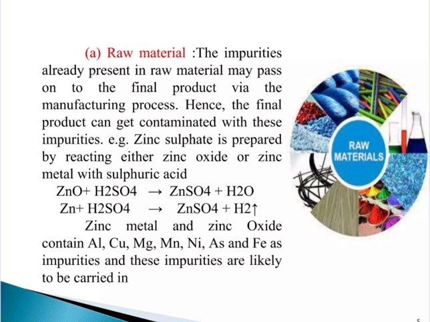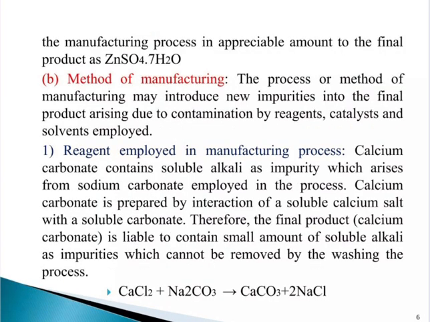First of all, raw materials. The impurities already present in raw material may pass on to the final product via the manufacturing process. Hence, the final product can get contaminated with these impurities. For example, zinc sulfate is prepared by reacting either zinc oxide or zinc metal with sulfuric acid. Zinc metal and zinc oxide contain aluminum, copper, manganese, magnesium, nickel and Fe as impurities, and these impurities are likely to be carried through the manufacturing process in appreciable amount to the final product, zinc sulfate.